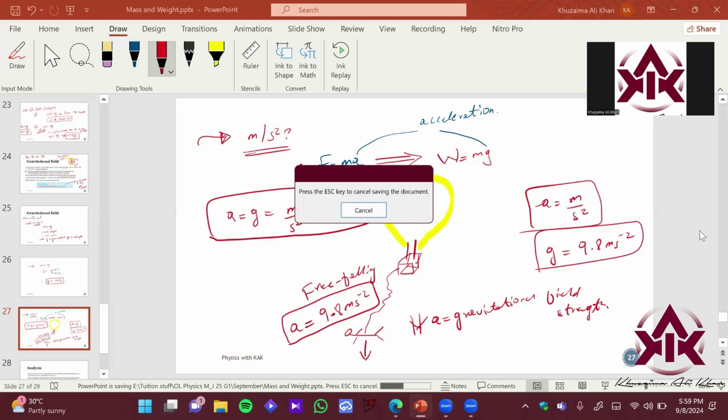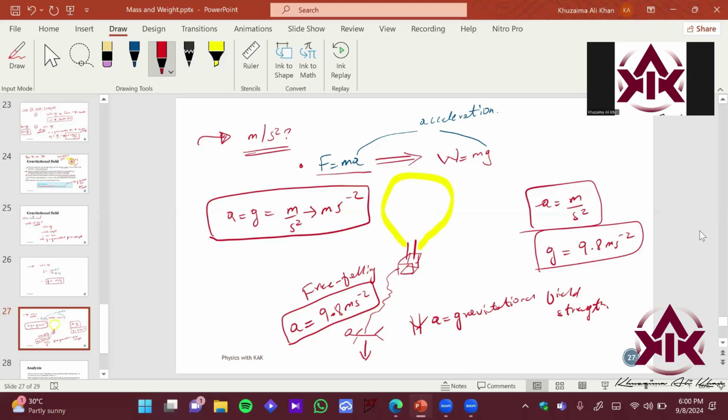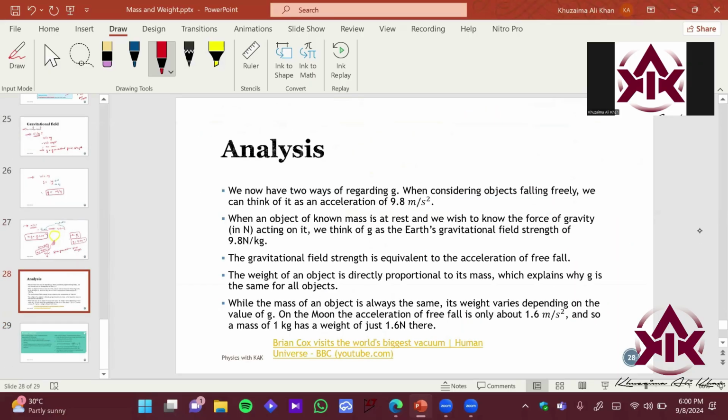And in the next slide, there is some analysis of the situation which we discussed. We have two ways regarding g. When considering objects falling freely, we can think of it as an acceleration of 9.8 meters per second squared. That has been discussed in the last slide. When an object of known mass is at rest and we wish to know the force of gravity acting on it, we can think of g as the Earth's gravitational field strength of 9.8.